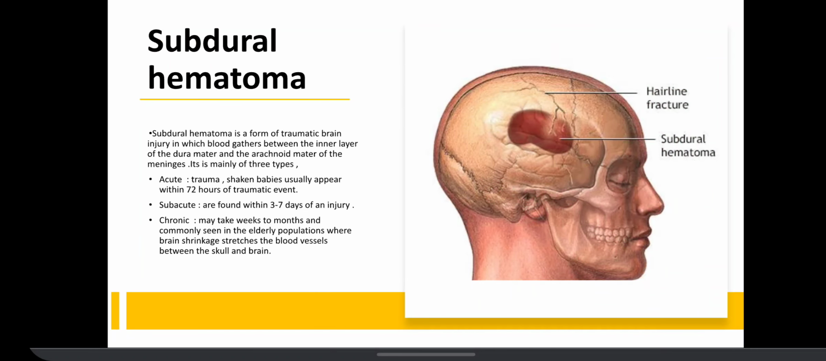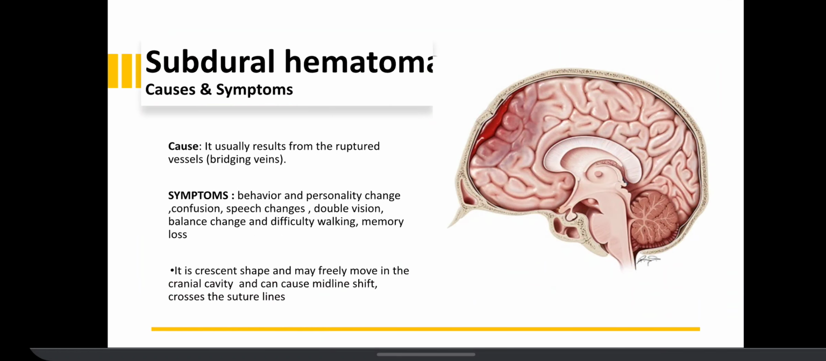Second, subdural hematoma is a form of traumatic brain injury in which blood gathers between the inner layer of the dura mater and the arachnoid mater of the meninges. Cause: it usually results from a ruptured vessel, that is, bridging veins.